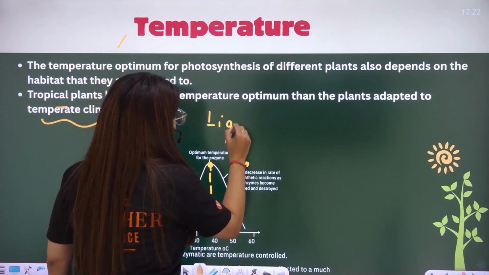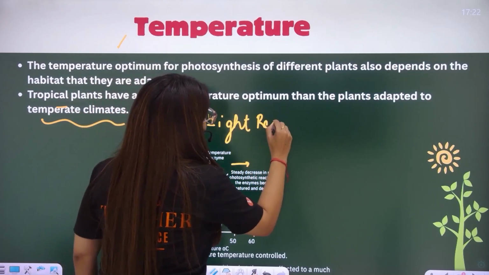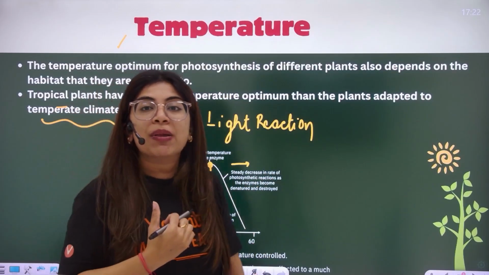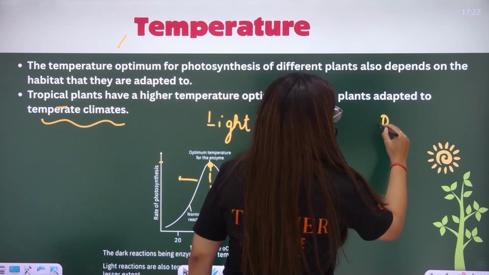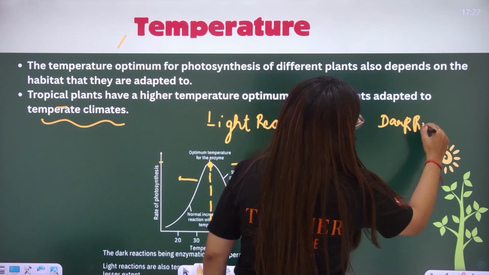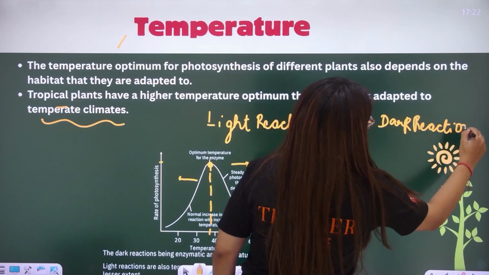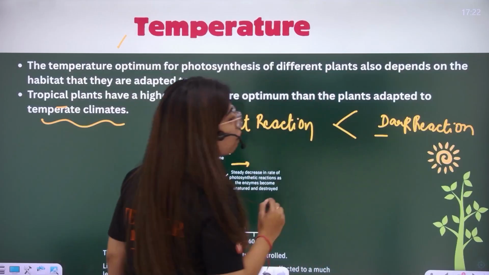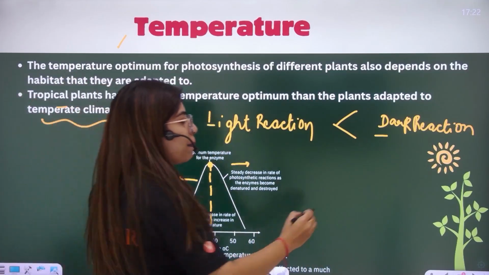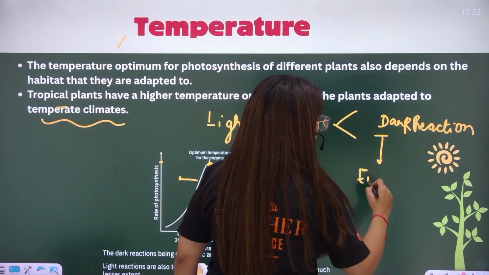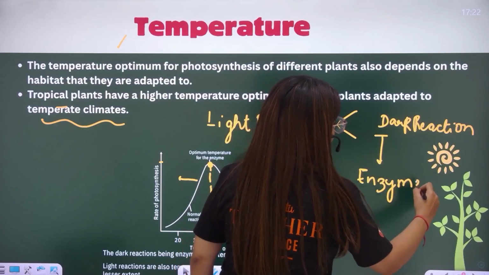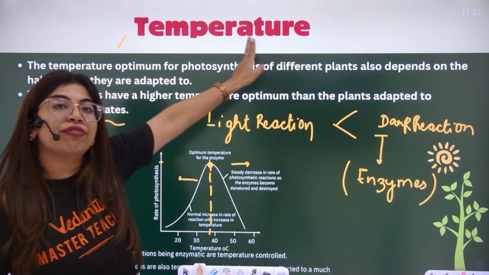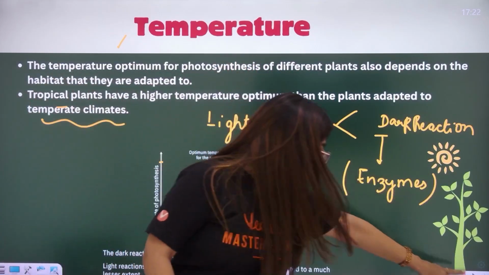Everyone, next one thing that I wanted to tell you: if I talk about light reaction, where we were making ATP and NADPH, and if I am talking about dark reaction, it is the dark reaction which is more affected by temperature. Why? Because in the biosynthetic pathway, in the dark reaction, there is more use of enzymes. So it is the dark reaction which is more affected by temperature with respect to the light reactions.